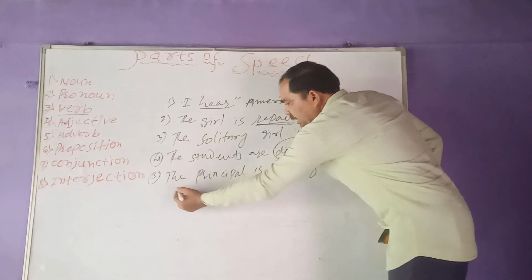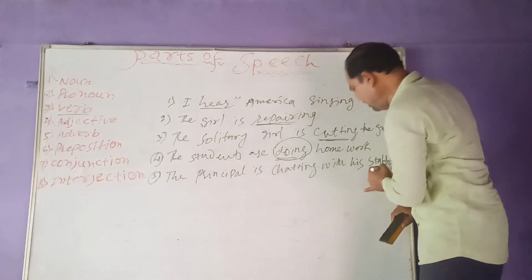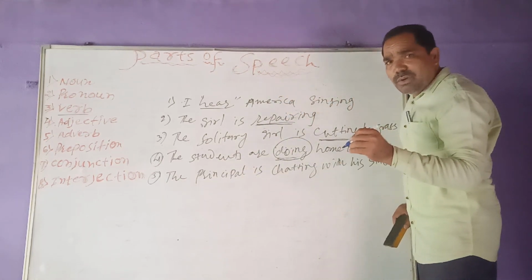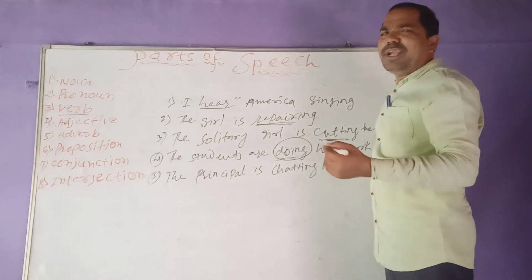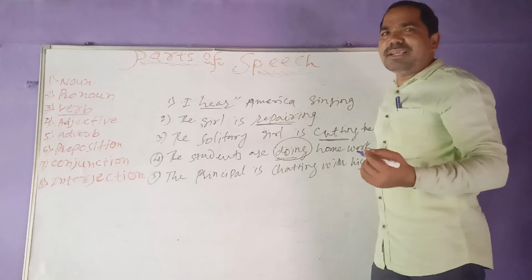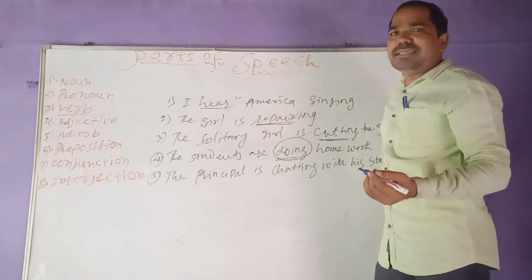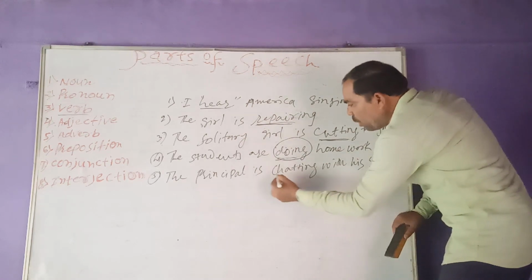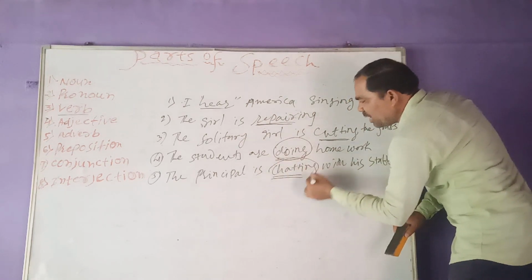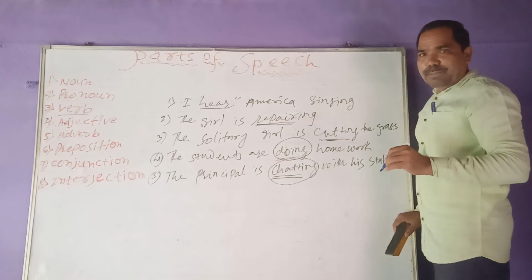In the fifth one, the principal is chatting with his staff. Actually, the principal has to conduct meetings, but whenever he has spare time, he is also a man, and sometimes he chats with the staff members. So chatting here expresses the meaning of the verb.